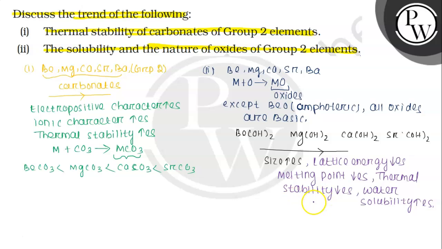So for this reason, when size increases, going down the group, water solubility increases. So that is the solubility and nature of oxides. Hope you understand this question.